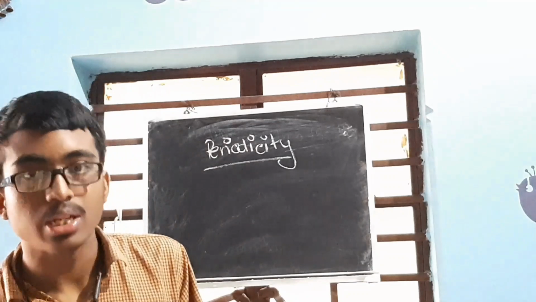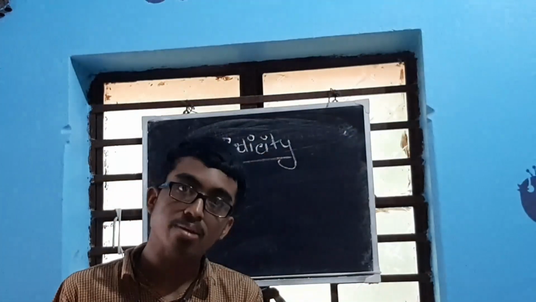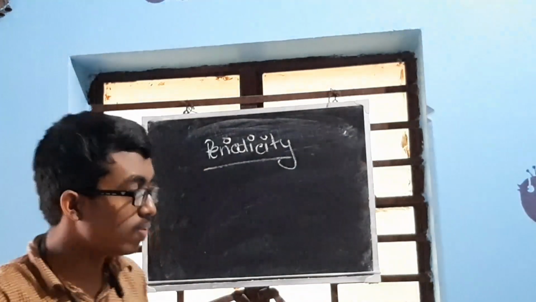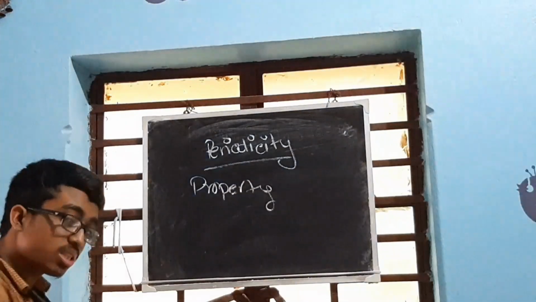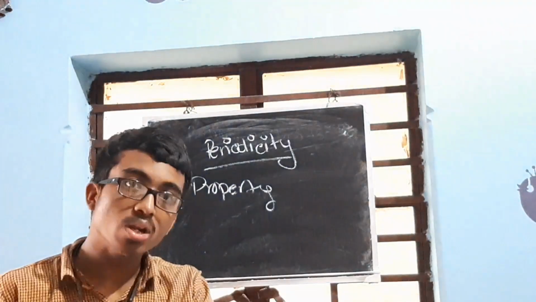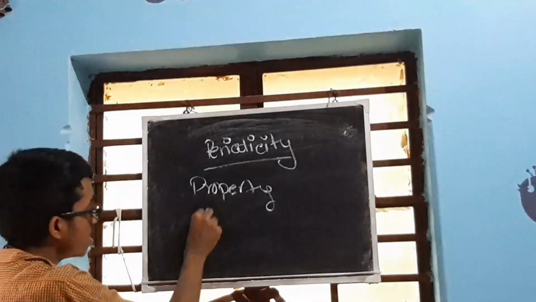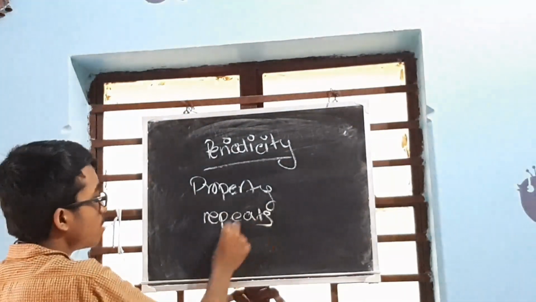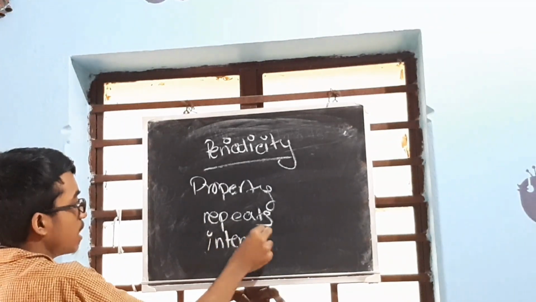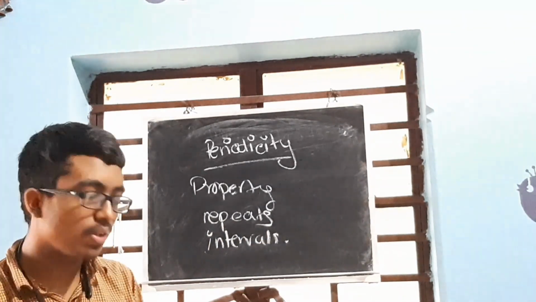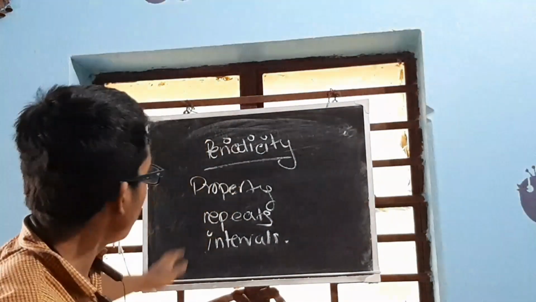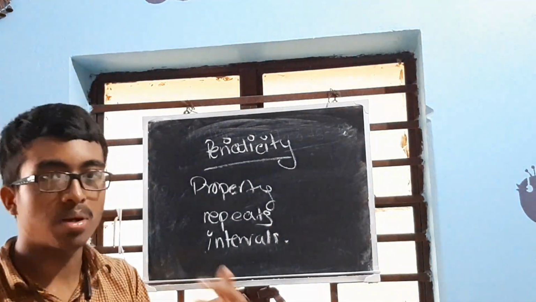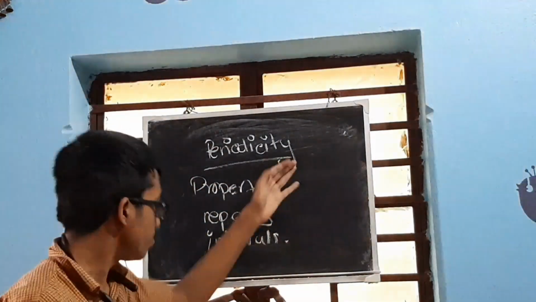Now since we are dealing with the periodic table, we are limited to periodic property. So we will be defining it in terms of a property that is being repeated at some particular interval. Okay, so repeat, interval. These are the few things that should be there in the definition of periodicity. So a property that repeats at some particular interval is called a periodic property, that is there in your syllabus. This is periodicity.